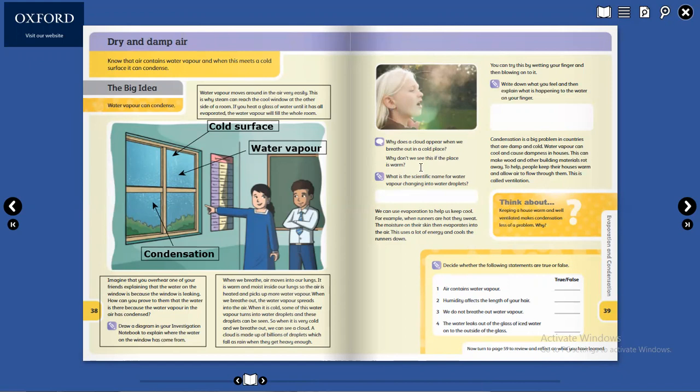Because of condensation. This is the question: why, if you breathe out in cold places, do we see a cloud or steam or whatever you want to call it? The cloud appears because when we breathe out in a cold place, because of condensation. Yes. You can write here: because of condensation.